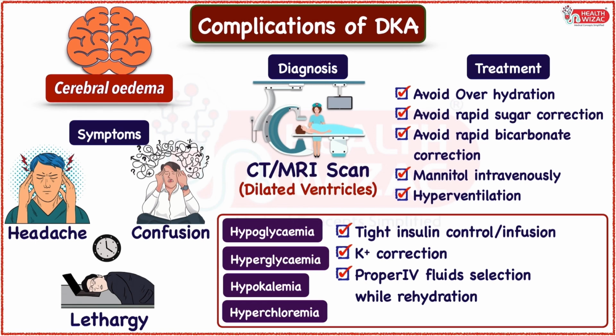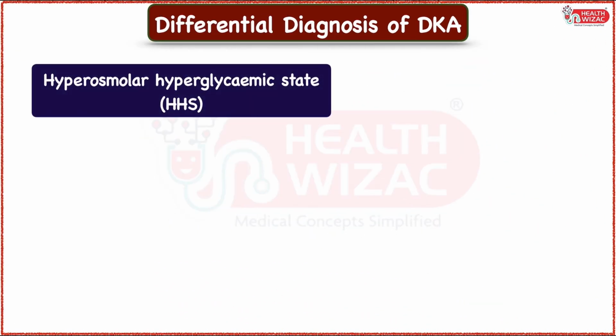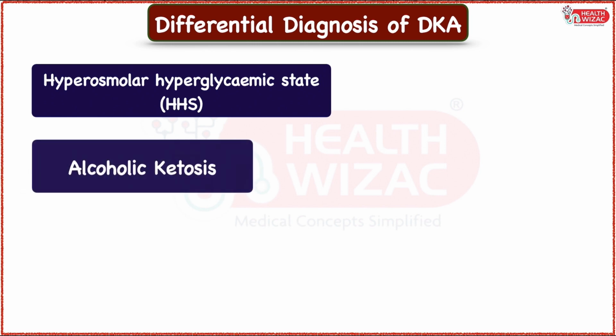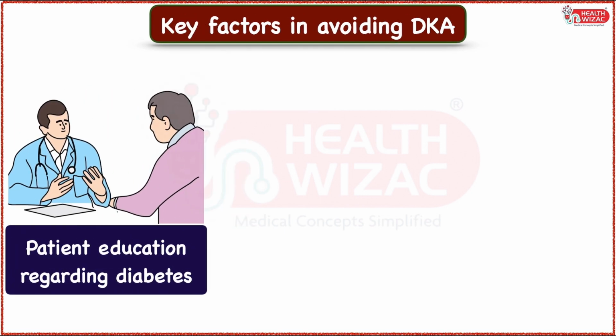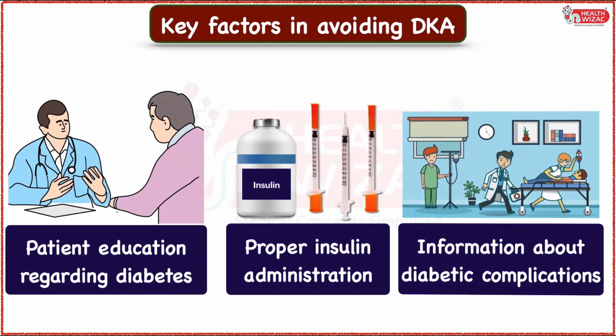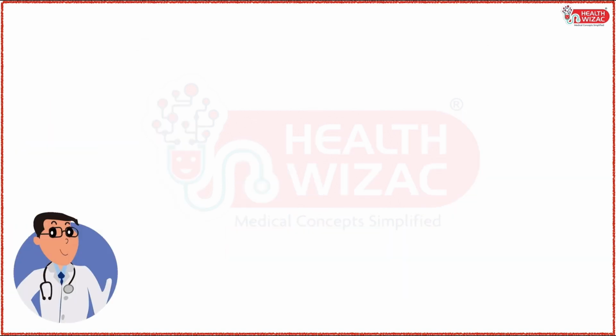Finally, differential diagnosis of DKA includes HHS, that is hyperosmolar hyperglycemic state, alcoholic ketosis, and starvation ketosis. Finally friends, patient education regarding diabetes, proper use of insulin and its complications is one of the key factors in avoiding complications like diabetic ketoacidosis. So friends, this brings us to the end of this topic.